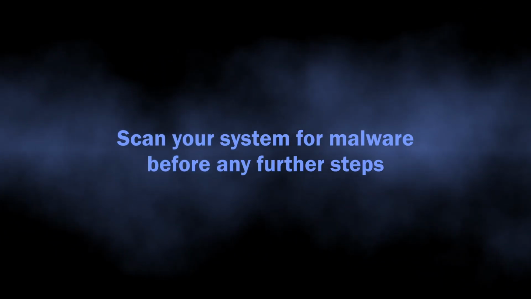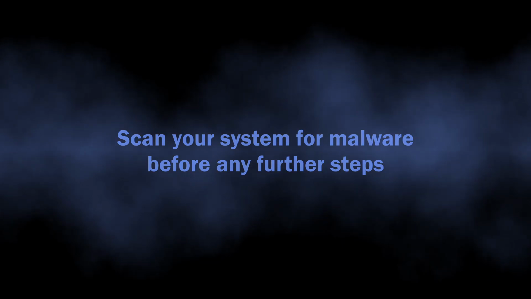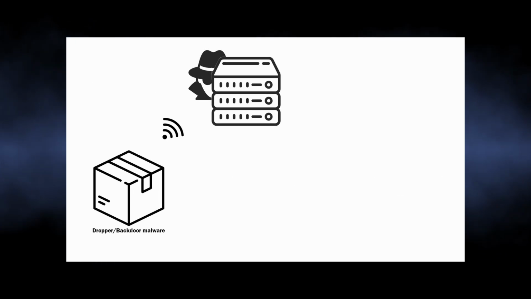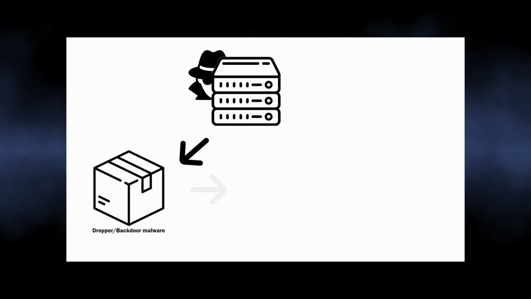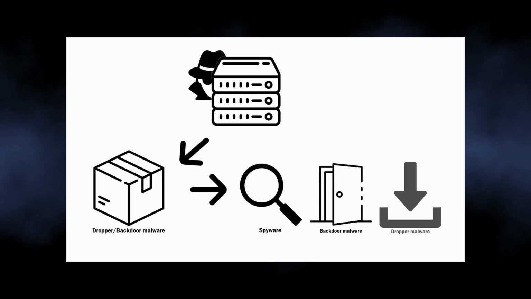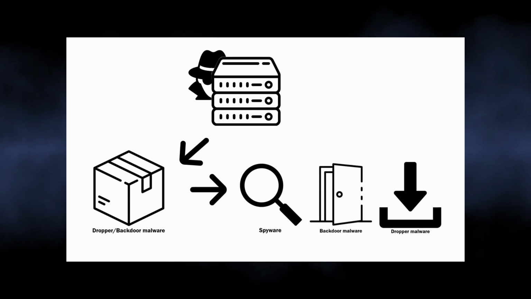But before any further steps, including the attempts to recover the files, I'd insist you to remove the malware from your computer. By doing this, you ensure that ransomware will not re-encrypt your files once you manage to get them back. Moreover, in a number of cases, such malware was not the only one in the attack chain. Hackers spread spyware, backdoors, and dropper malware along with ransomware, so the total damage may be far beyond encrypted files. You just cannot see it yet.